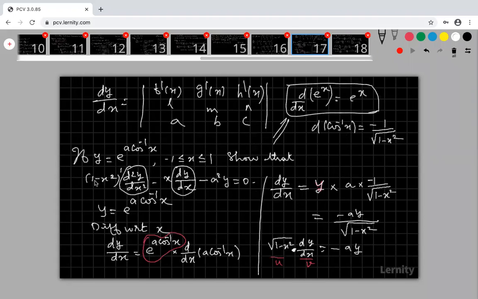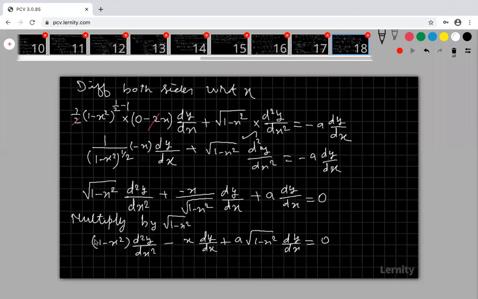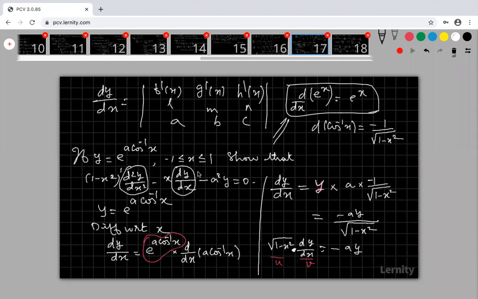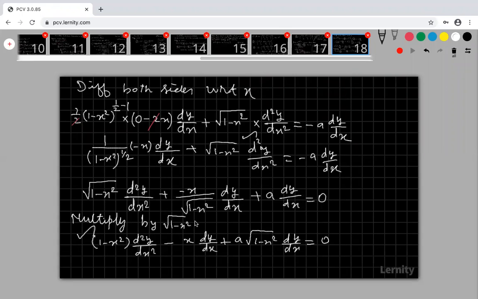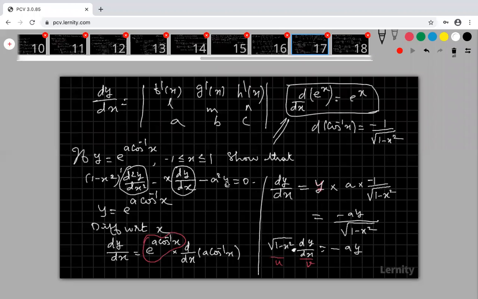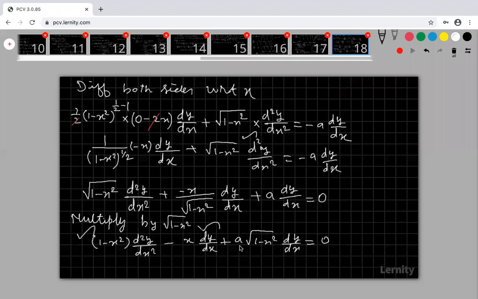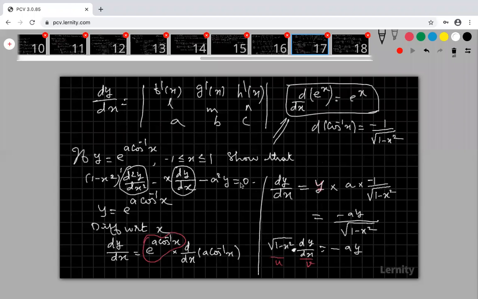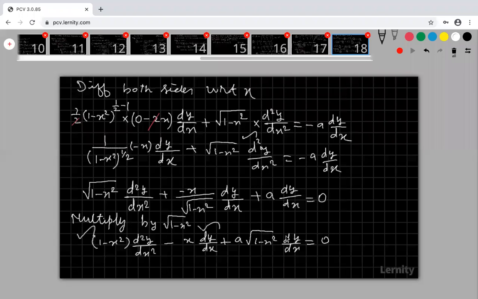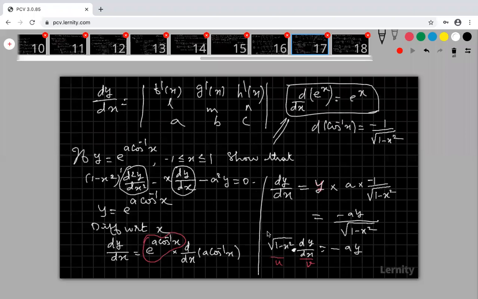What is my first term? 1 minus x square d square y by dx square. Here also 1 minus x square d square y by dx square. My first term is okay. Come to the second term, minus x into dy by dx. Here also minus x into dy by dx. My second term is also okay, right? Come to the third term. What is my third term? Minus a square y. But here something different. I am not getting minus a square y. Here some root over 1 minus x square dy by dx is there. Then what to do, sir? So now come to this answer.